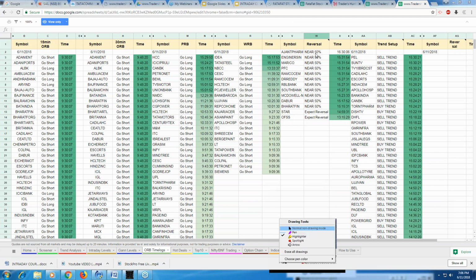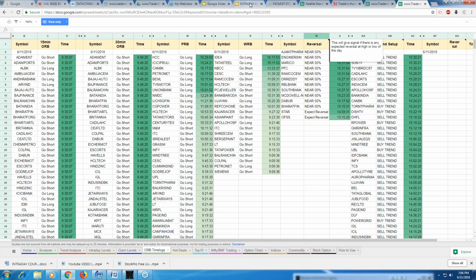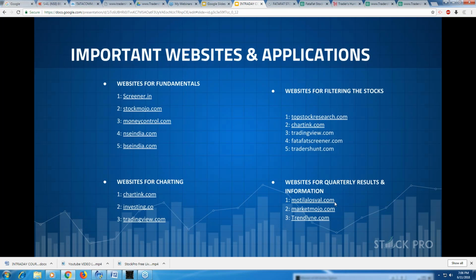So this was Traders Hunt. You can have Traders Hunt freely available to you. You can have Fatafat Screener freely available to you. And you have TradingView, which is a paid version. All put together will give you a perfect trade, right? With this, I think the visit to this particular slide is over. Since we are talking about intraday, we'll be using TradingView a lot, along with Fatafat Screener and Traders Hunt, right? From there we'll take the ORB or PRB or volumes, whatever we need, from these three websites and then create our trades.